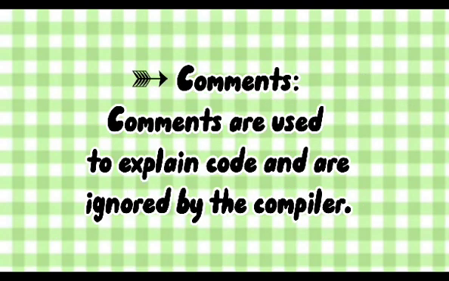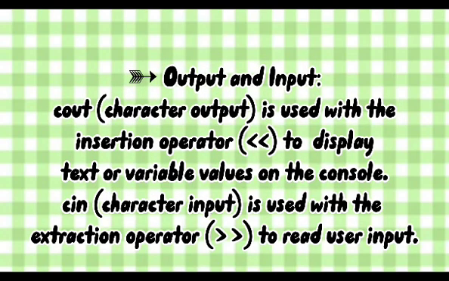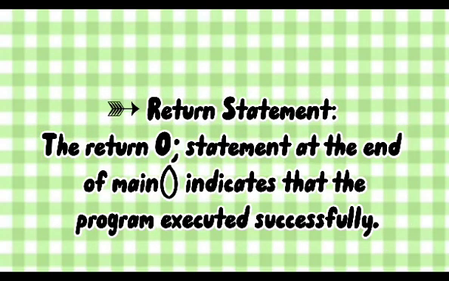Comments are used to explain code and are ignored by the compiler. cout, character output, is used with the insertion operator to display text or variable values on the console. cin, character input, is used with the extraction operator to read user input. The return statement indicates that the program executed successfully.